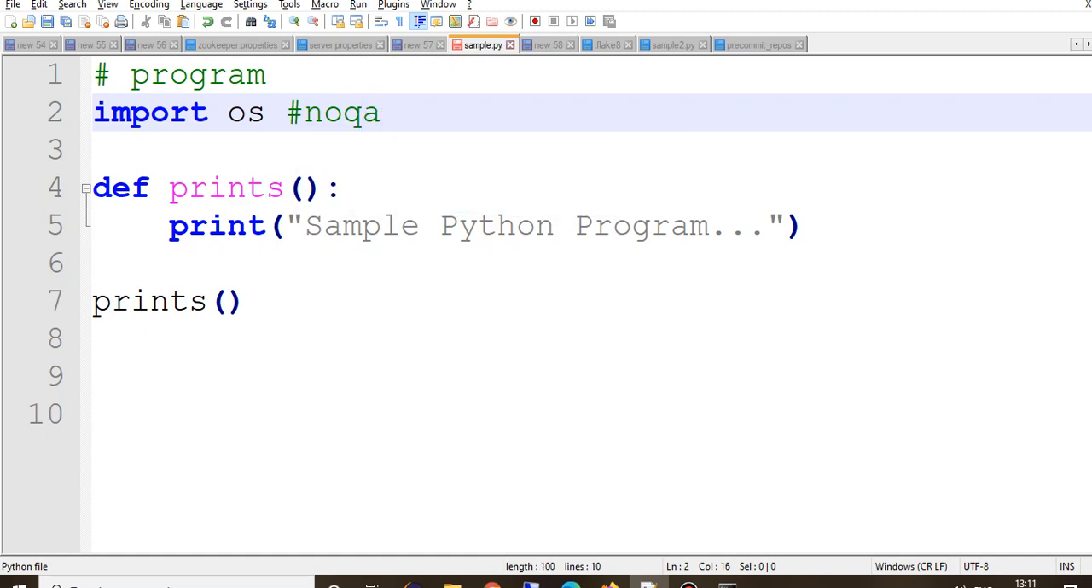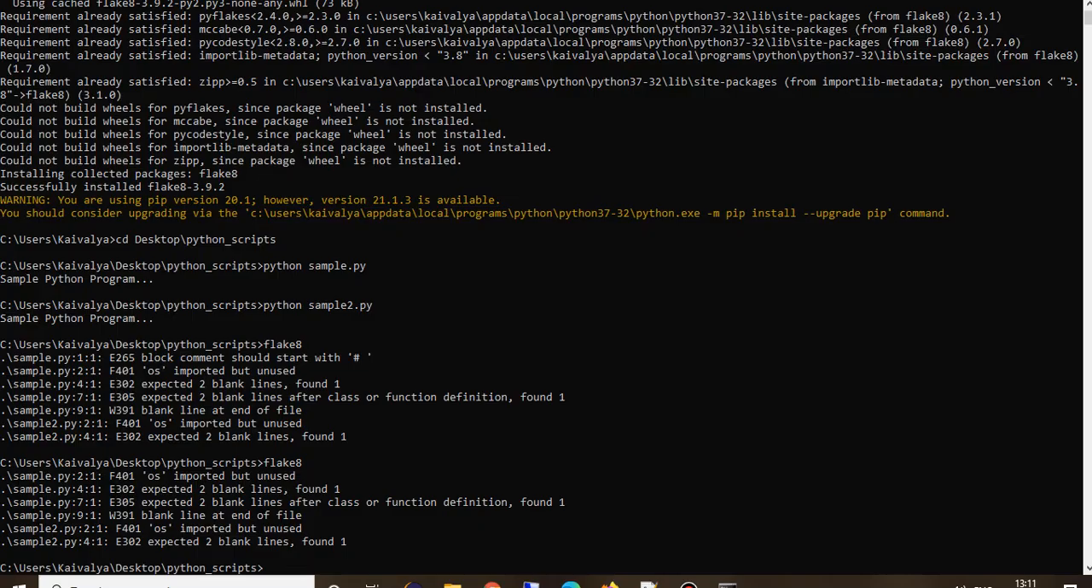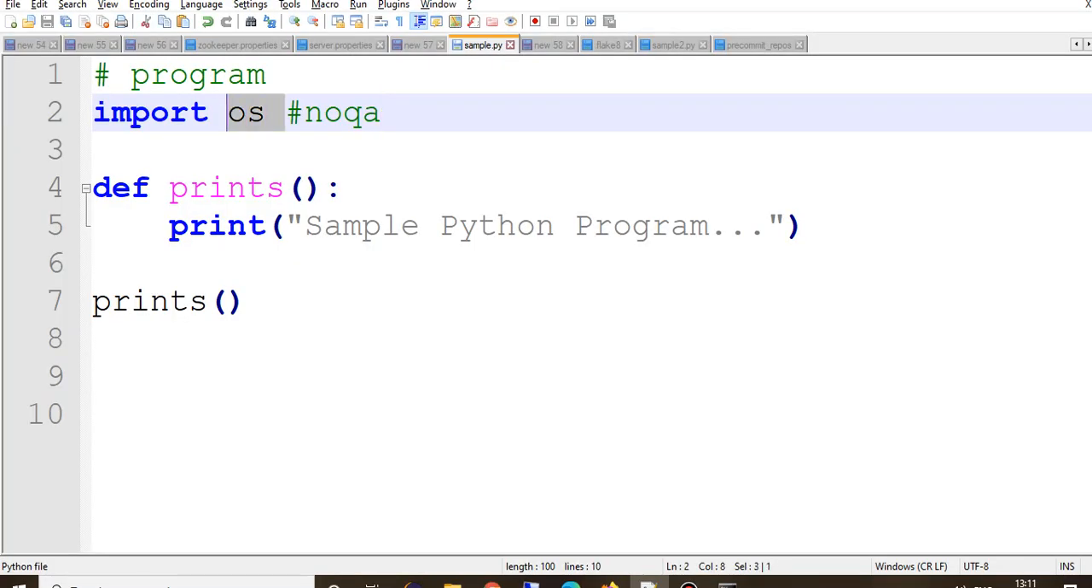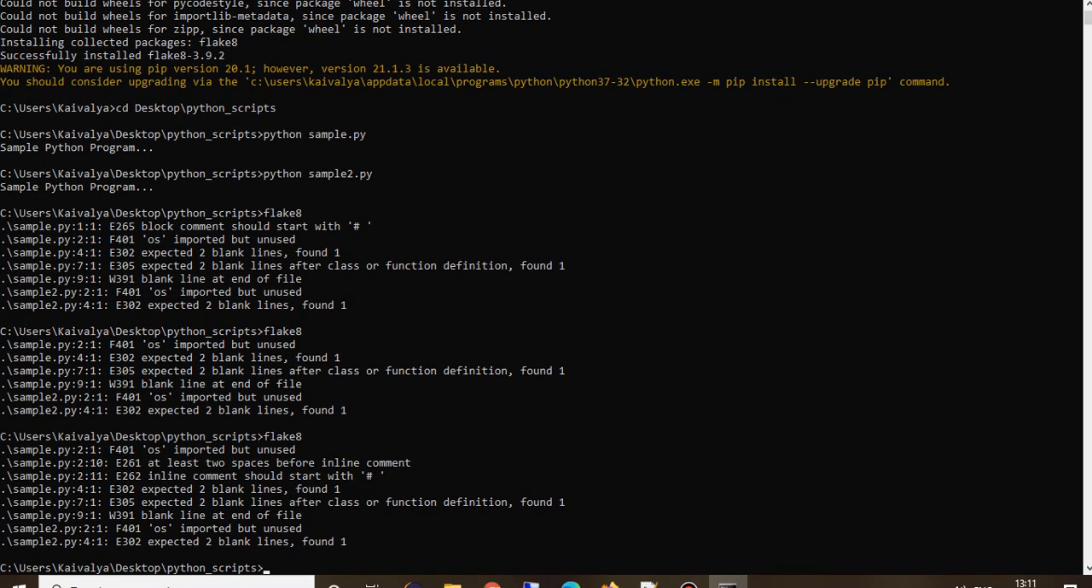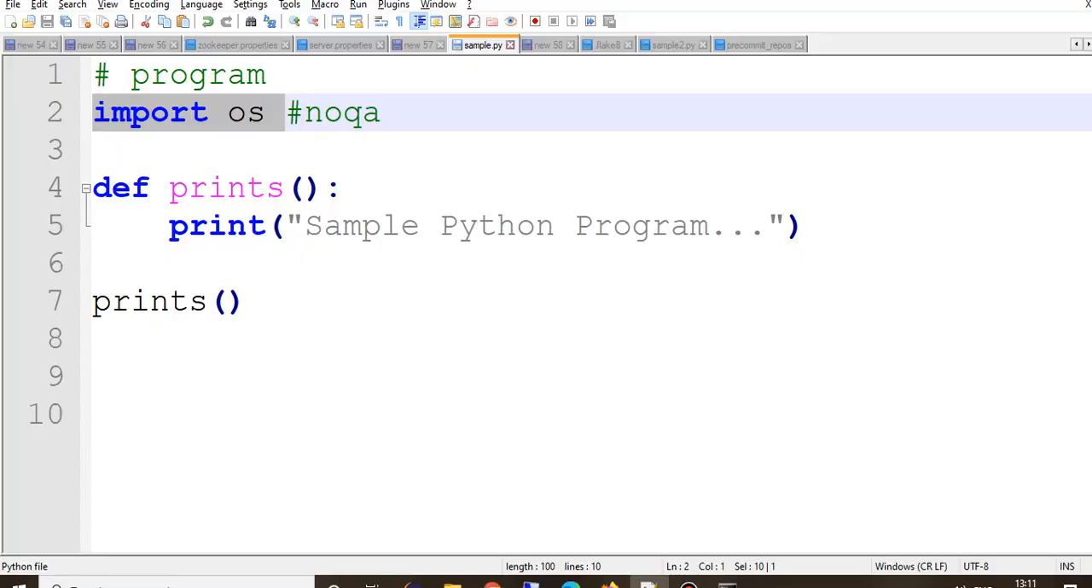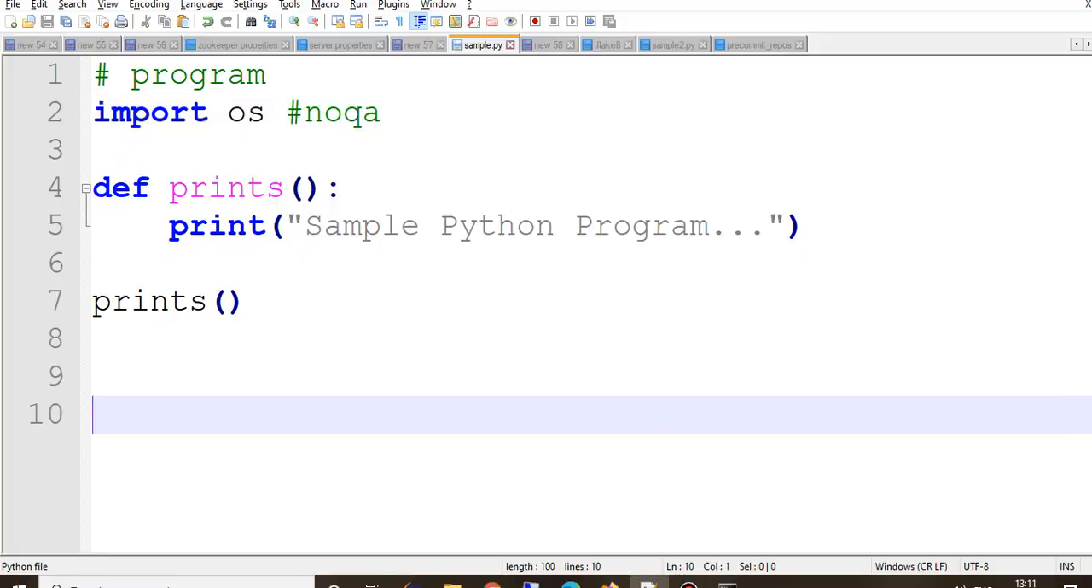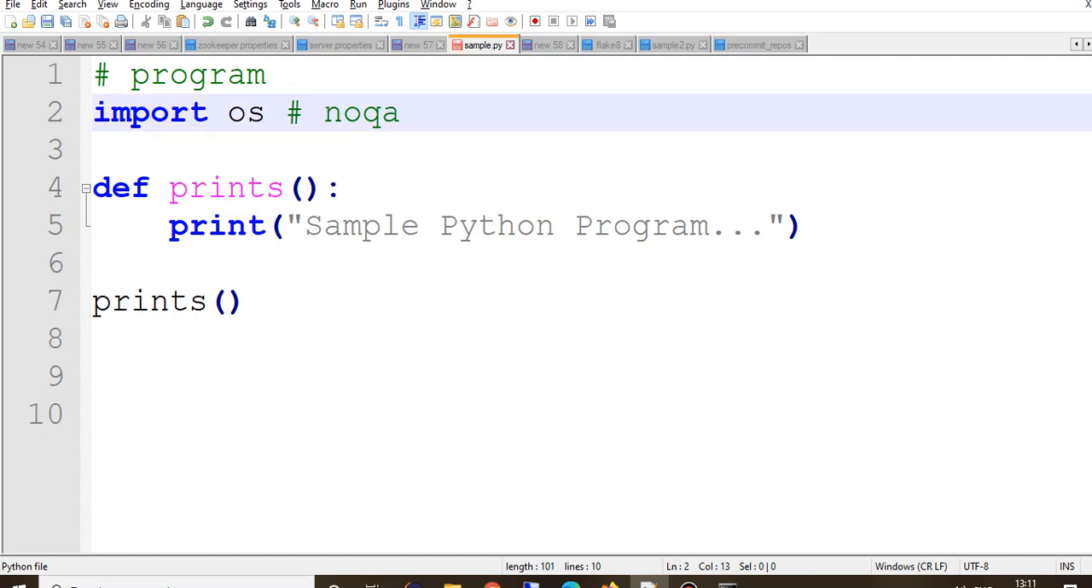So you can see noqa. That means don't check for sample.py. Don't consider this OS even though it is imported but not used. So let's see what happens. Let me check why it didn't happen, because if it's a noqa, yeah, so I need to give a space after hash.